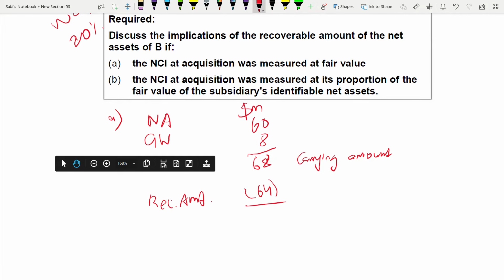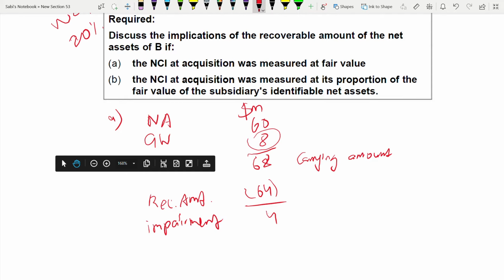So the impairment is how much? 4. Goodwill has already been given as 8. So this is the impairment. And remember, this is NCI at fair value. You have to proportion it between the NCI and the parent. So if you see here, goodwill is 8, and if you reduce it by the impairment, 8 minus 4, it will be 4.